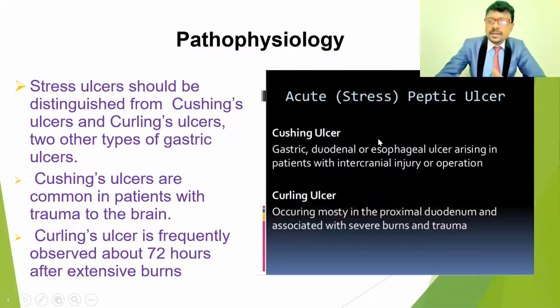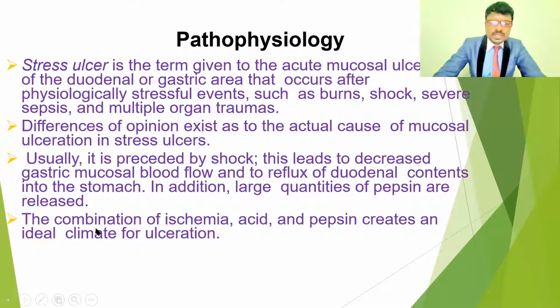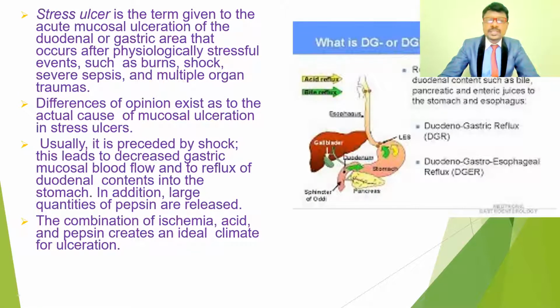So these are the main changes in the stress ulcers. Another pathological change: the combination of ischemia, acid, and pepsin creates an ideal climate for ulcerations. Because of these reflexes, there is a decrease in blood circulation, while acid and pepsin are at high concentration. All of these combined create the environment for ulceration formation. That is the pathophysiological changes.